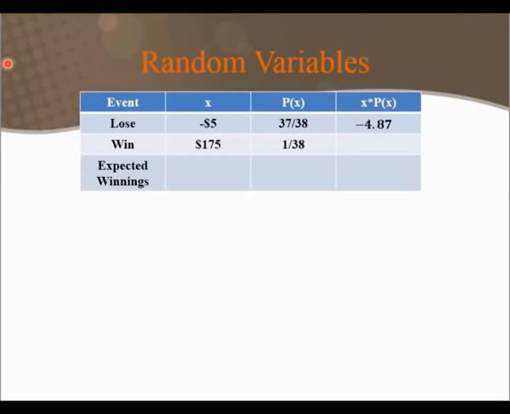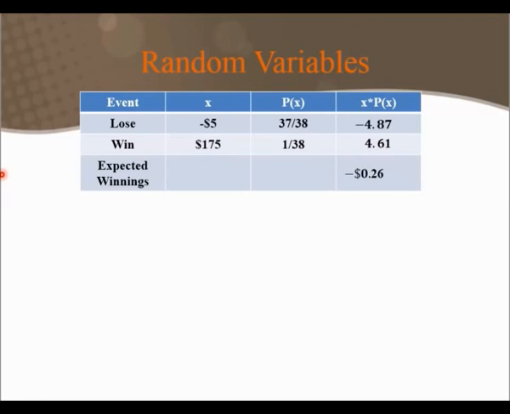So the negative $5 times 37 over 38 gives me negative 4.87. And for the winnings, I multiply 175 times 1 out of 38, which gets me 4.61. So my expected winnings over time, if I played this over and over again, would be negative 26 cents.